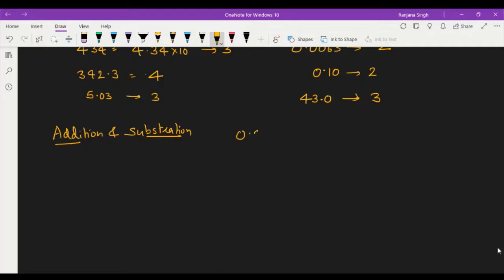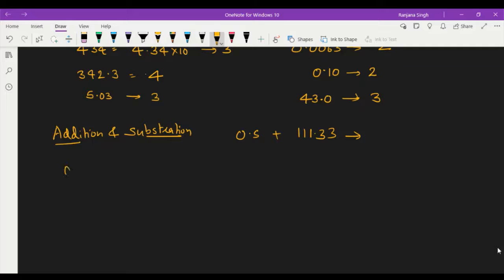For example, if you add this one plus this, then you have to give the result in only one significant figure. You can't represent the result with four or five significant figures.